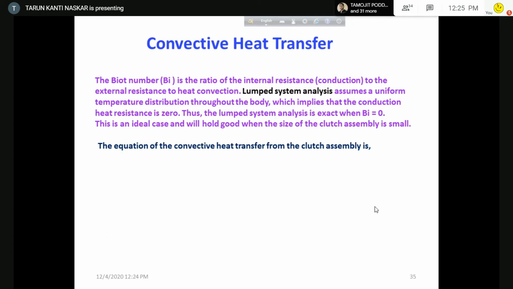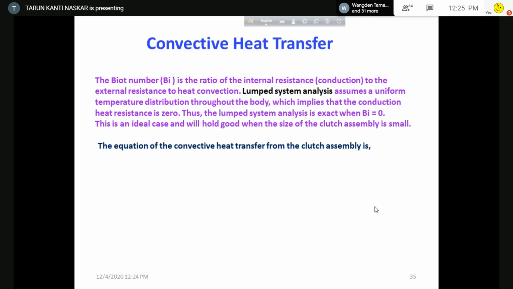What I have told you, that it is an ideal system, and for this analysis it is assumed that there is a uniform temperature distribution throughout the body. That means uniform temperature distribution throughout a solid body means the resistance against conduction is zero.